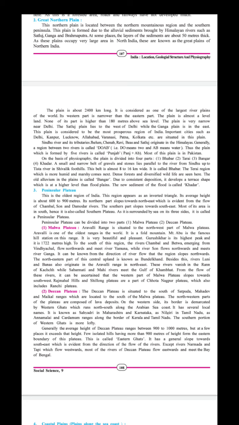Generally the height of the Deccan Plateau is 900 to 1000 meters, but at a few places it exceeds that height. Few isolated hills with more than 900 meters of height form the eastern boundary of the plateau. This is called the Eastern Ghats. It generally slopes towards the southeast, evident from the direction of the flow of the rivers. Except the rivers Narmada and Tapi, most of the rivers of the Deccan Plateau flow eastwards and meet the Bay of Bengal.